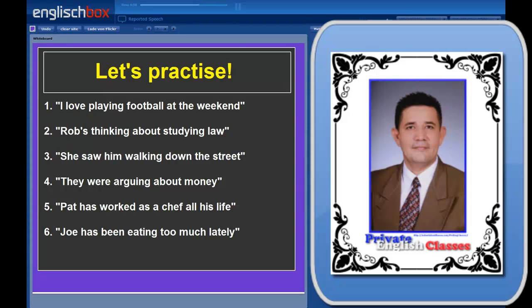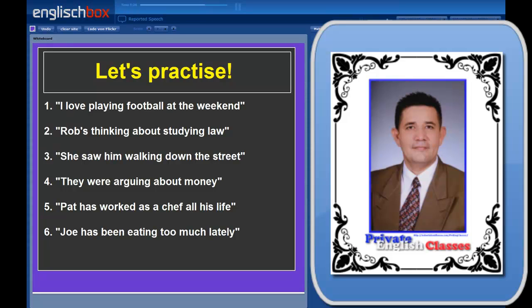So now let's practice. Here we have 6 sentences in different tenses, and you have to change these sentences into reported speech. Number 1 is in present simple, so you need to change this into past simple. Number 2 is in present continuous. You need to change this to past continuous. Number 3 is in past simple, so you need to change this to past perfect simple.